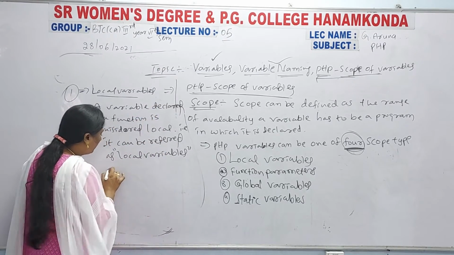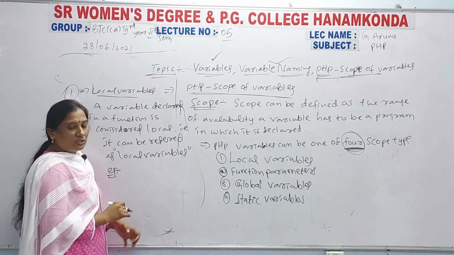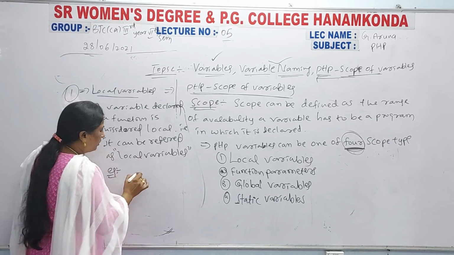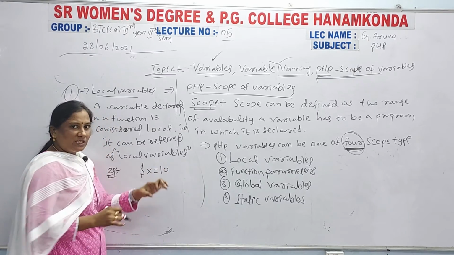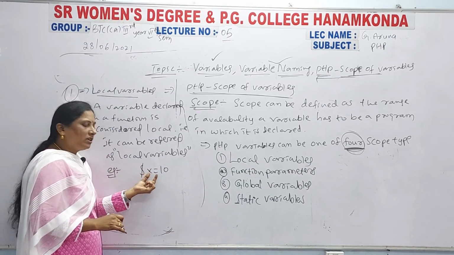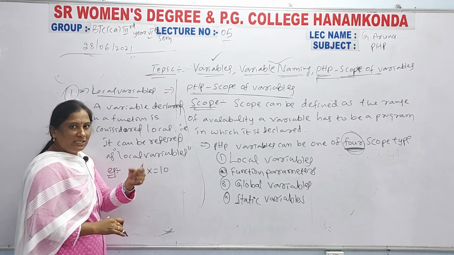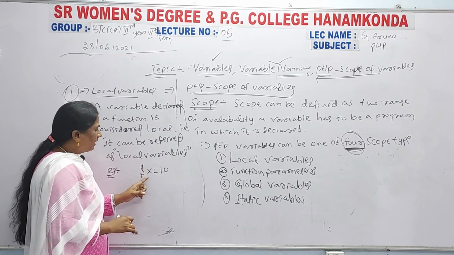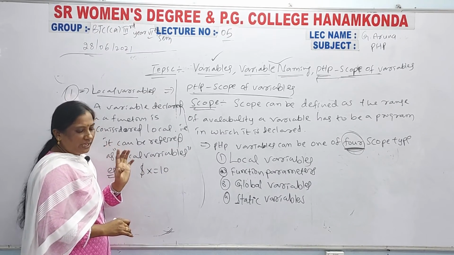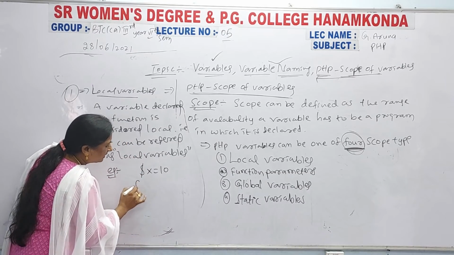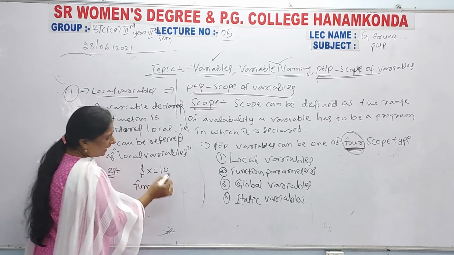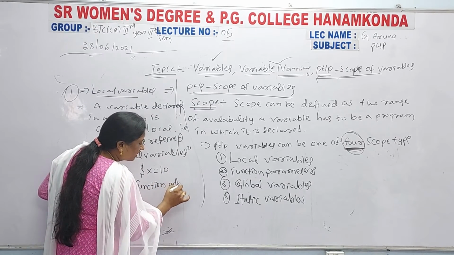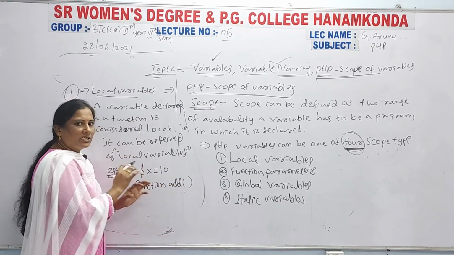Now the local variables example. For example, in PHP, how can you declare a variable? Dollar followed by the variable name, here x is the variable name, and then you assign the value. Then I declare a function, an add function, that means addition of two numbers.